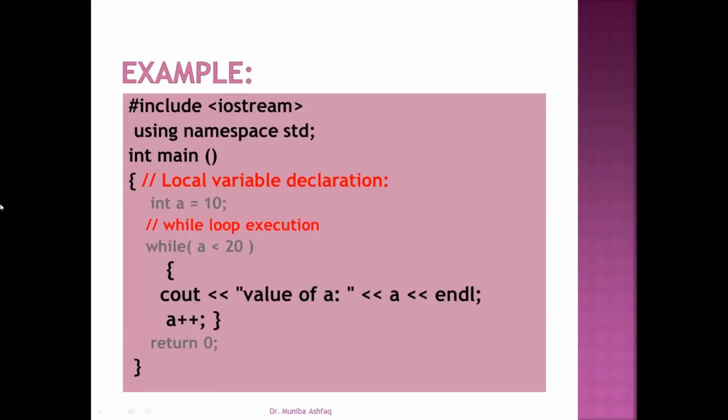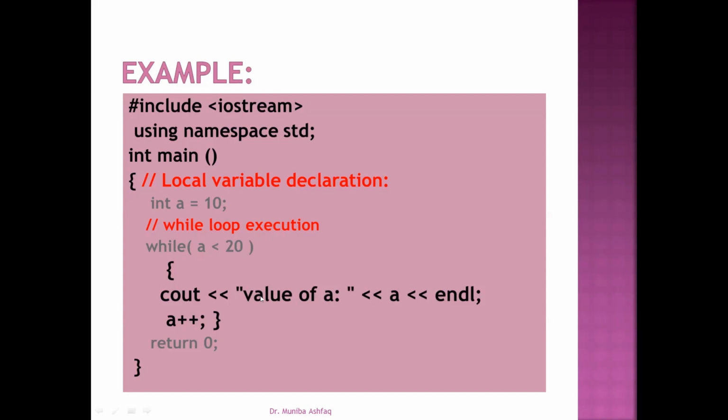Here is an example in which we have declared a variable a and assigned the value 10 to it. After that, we are using the while loop, in which we have used the keyword while, and we are going to check whether the value of a is less than 20 or not. If the condition is true, only in that case will we execute the statements which reside within the body of the loop. Here, what we are going to repeat is printing the value of a, and whatever value the variable contains will be displayed on the screen. And you can see that in the current situation, we have the value 10 in the variable a, and 10 is less than 20.